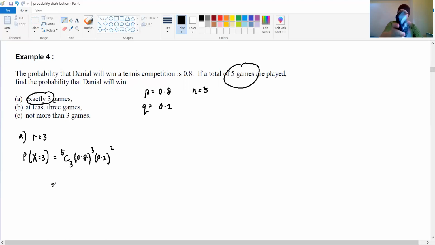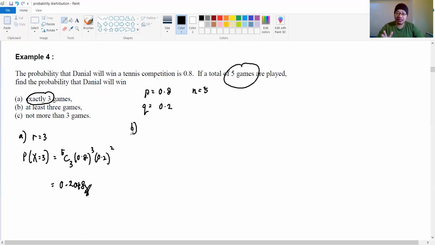So the answer is like this, 0.2 something here. Write down here 0.2048. Done. That is your value for A, exactly 3 games won. Now, how about B? Interesting, the question B here.